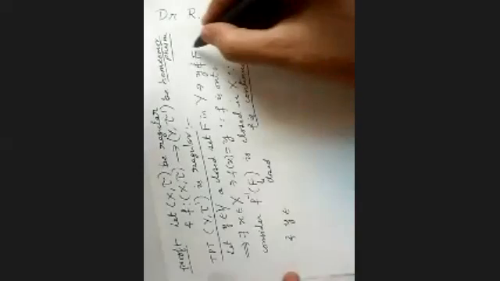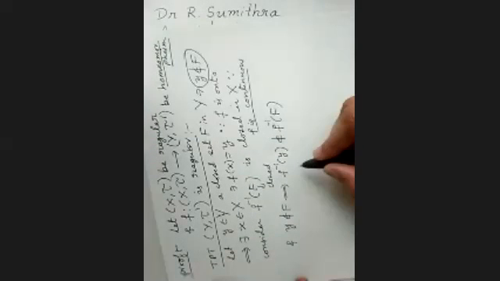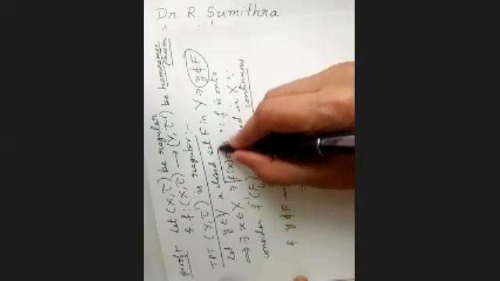And since y doesn't belong to F, that's what we have taken in the beginning, this will imply that f inverse of y doesn't belong to f inverse of F. Now f inverse of y is nothing but the small element x, because we have f of x equal to y.